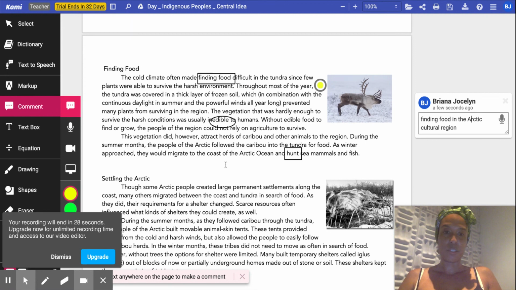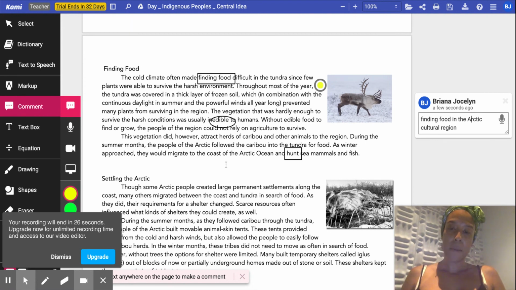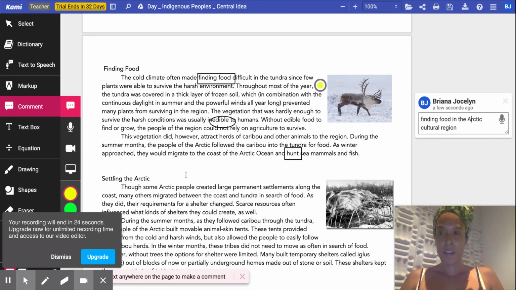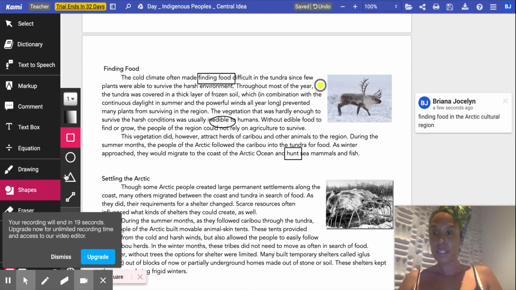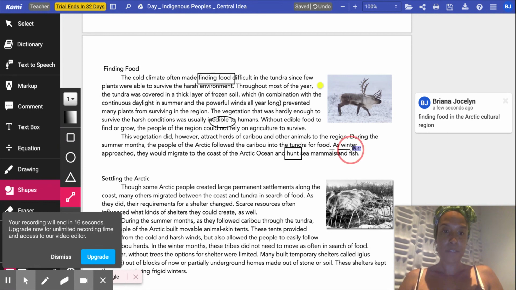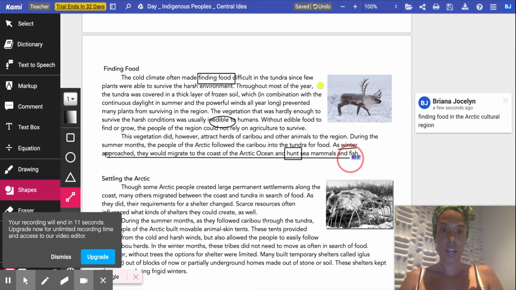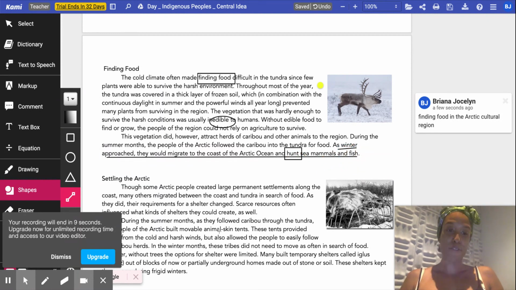All right, Kipsters. Now our time is up. I'm going to finish annotating this on my own. I do want to show you one quick trick. Notice when I click Shapes and this line, if there's ever any information that helps me answer a question later, I can use this line to underline it and reference it again.